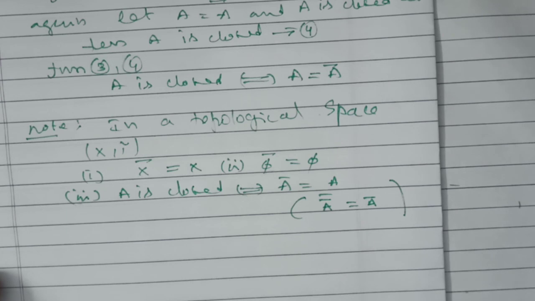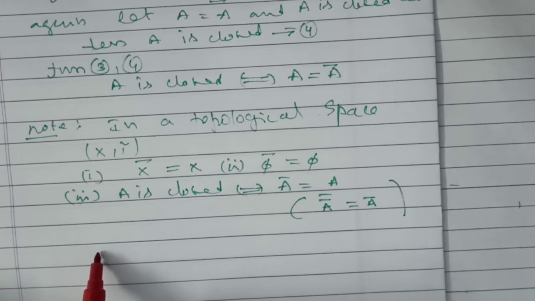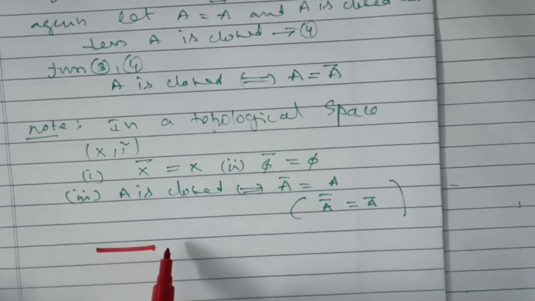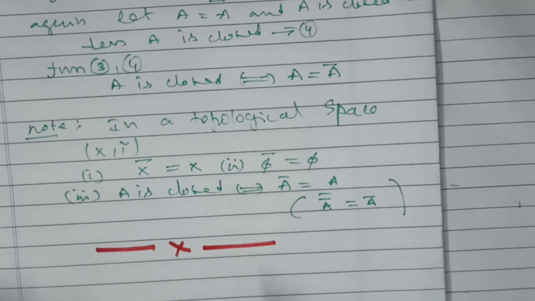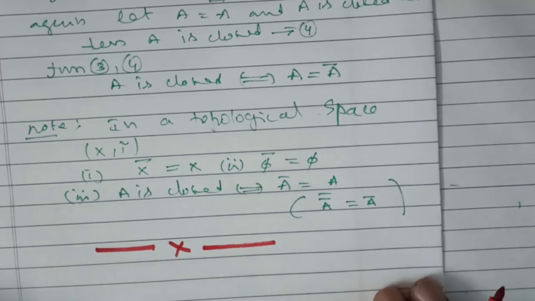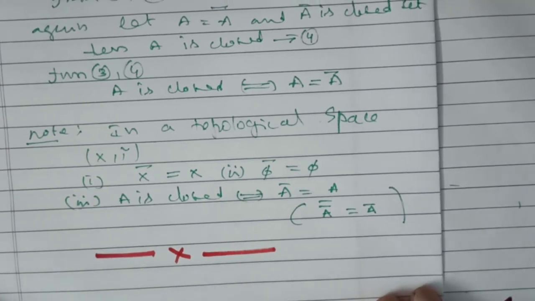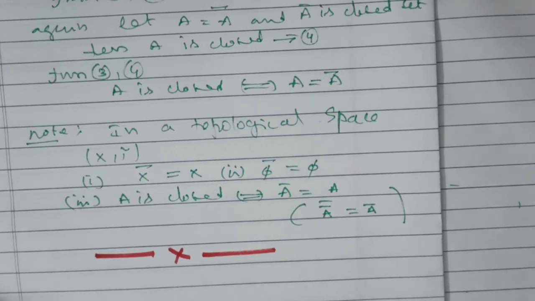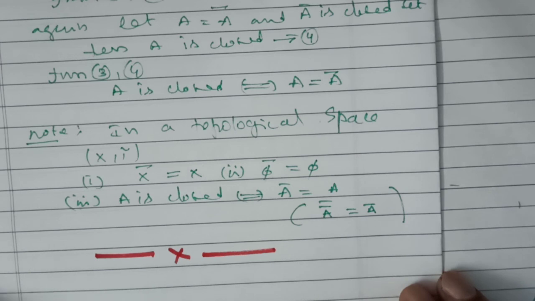So here is the only one theorem. The next theorem we will prove in the next class. Thank you very much. So practice this theorem even by taking an example yourself, because there must be a given set X, and the topology tau must be defined as a topology on the given set X.